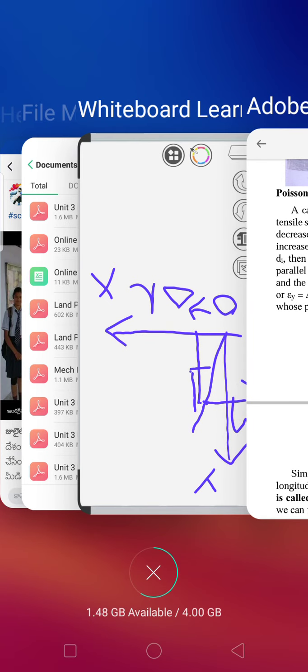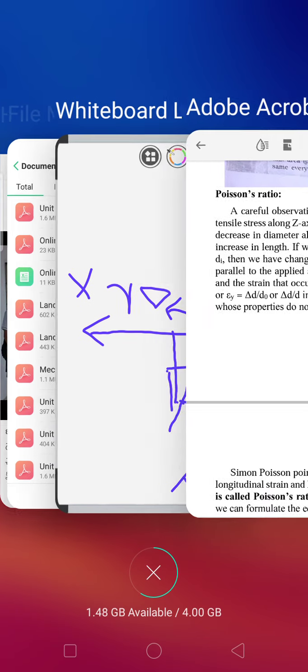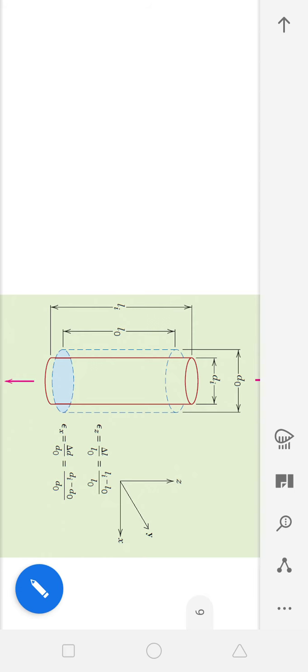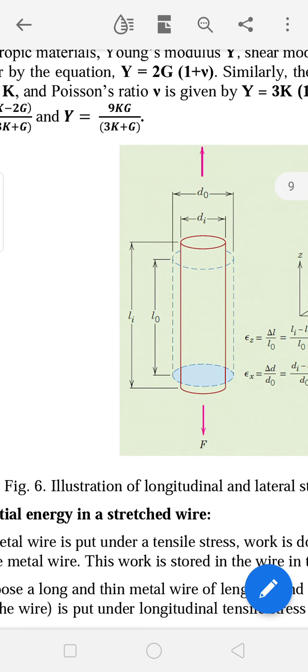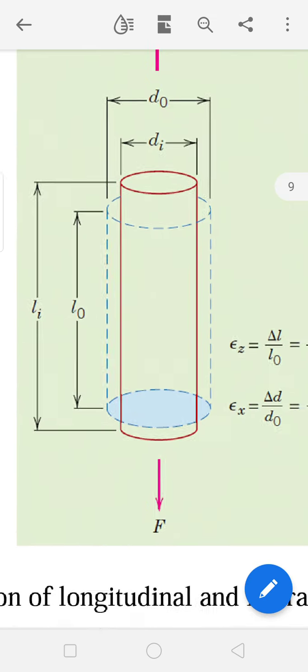Next, coming to the Poisson's ratio. If you carefully see here, if you take a cylindrical wire and apply the tangential stress, you are able to clearly see that along with the increase of length, a simultaneous decrease of diameter also happens here.